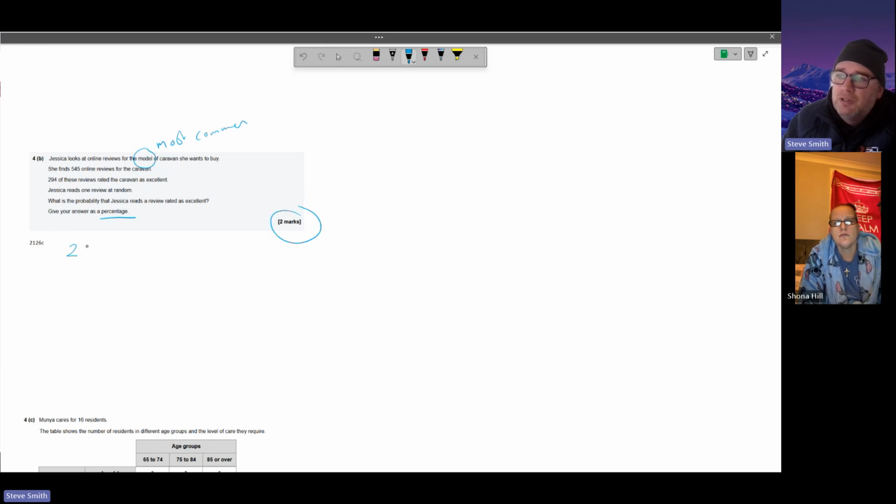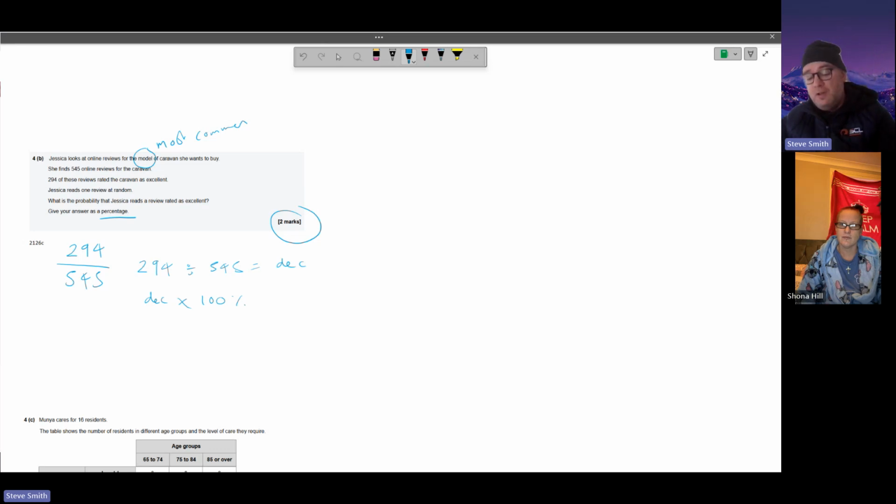So the fraction is 294, because that's how many excellent reviews there were, out of 545. Fraction, wicked. So with any fraction, we divide the top number by the bottom number to get our decimal. It doesn't matter what the 2 numbers are if it's a fraction, and if we want a percentage, we times our decimal by 100. And that's the same for any and many questions.